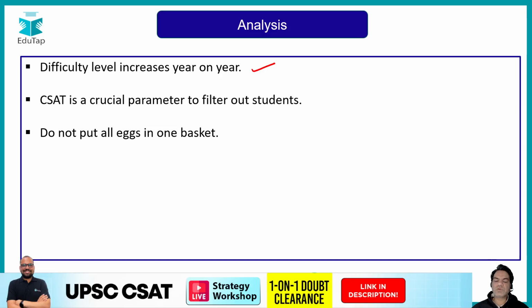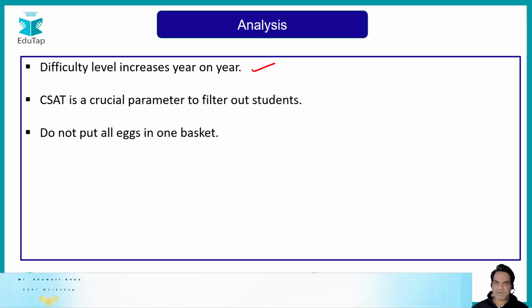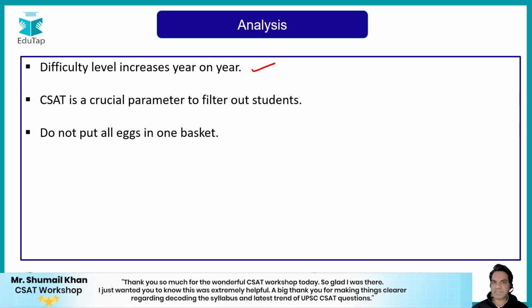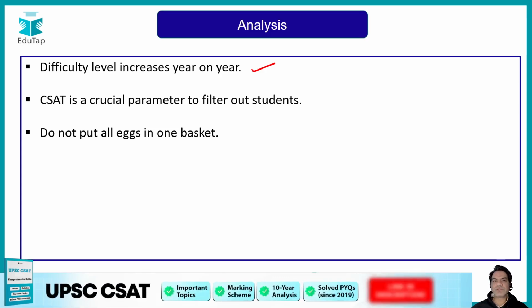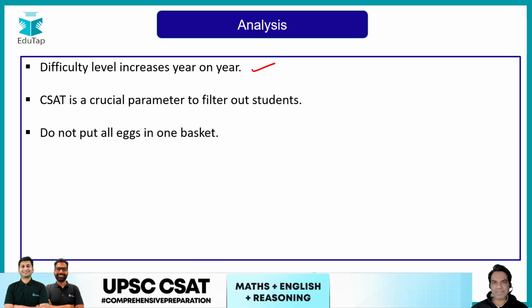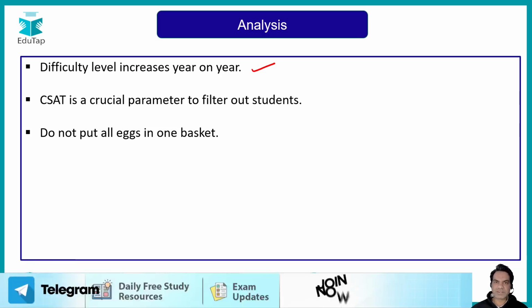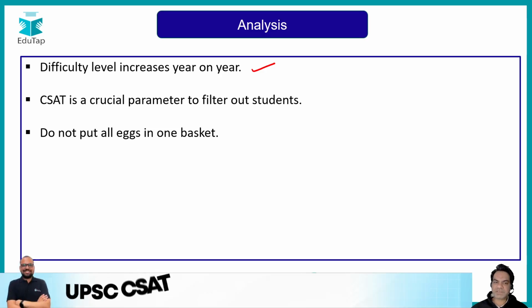Now this way you will be able to balance your approach. Even if one section is very tough this year, for example, if comprehension is tough, you can focus more on reasoning and quants and clear this paper. If quants is tough this year, then you can focus more on comprehension and reasoning to score high. That is why you should be able to adapt and score equally well in all the three subjects in your CSAT part. That is very important to understand, and that should be the base of your strategy.